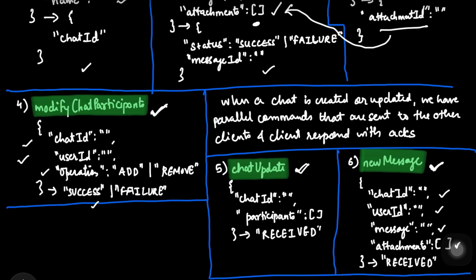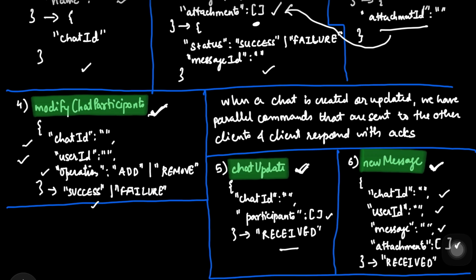So in a group there would be 50 members, and you are the admin, you remove one of the members from the group. So you use the modify chat participant command. Now it's the server's responsibility to send a chat update to all the connections, or all members of the group, with a chat update command, so that that is also updated at their local system. So here we just have the chat ID and the updated participants list. Now at the end we get acknowledgement if it's received or not.